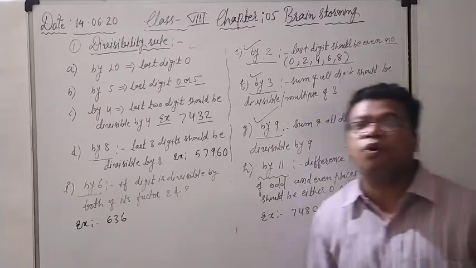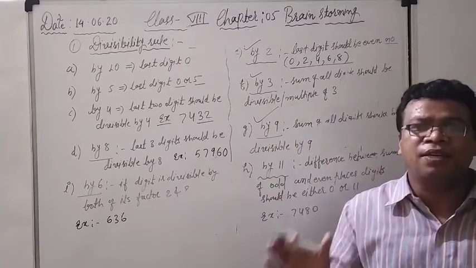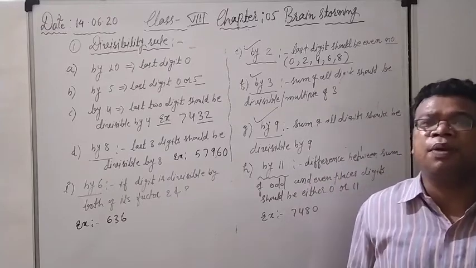You only have to go for the sum of all the digits. If the sum of the digits is divisible by 9, then definitely the whole number will be divisible by 9.